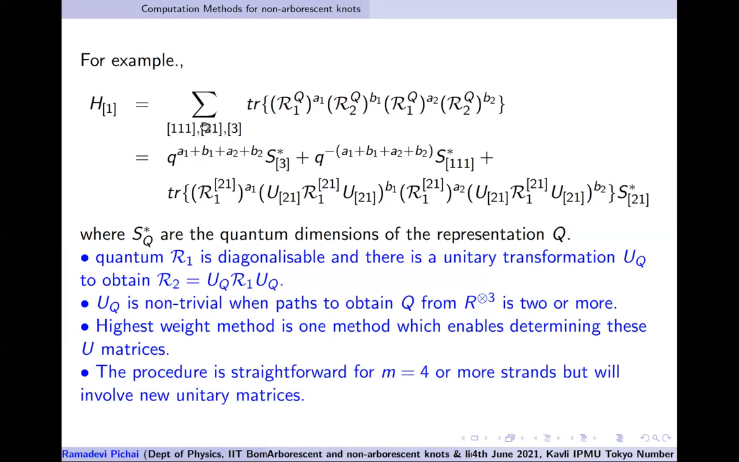And the same procedure which is done for 3 strands can be done for 4 strands. But clearly when you go to 4 strands, you will have more than one unitary matrix. This is one unitary matrix which is relating the second and the third strand, but then you have third and the fourth, you will have more unitary matrices.